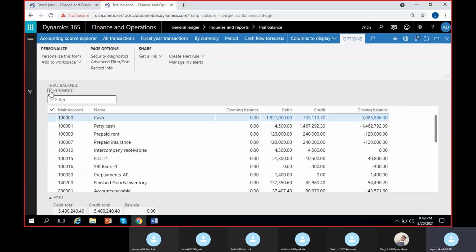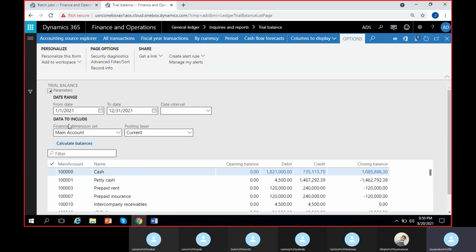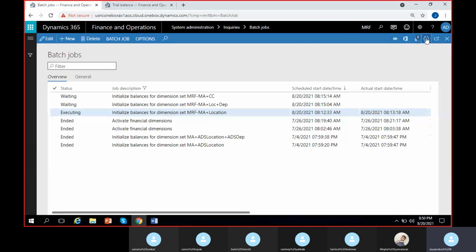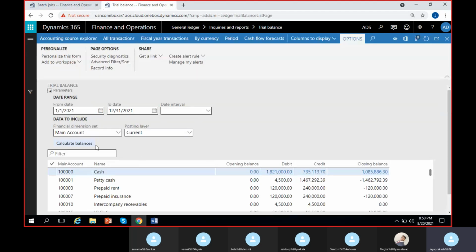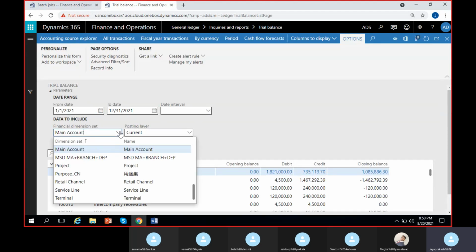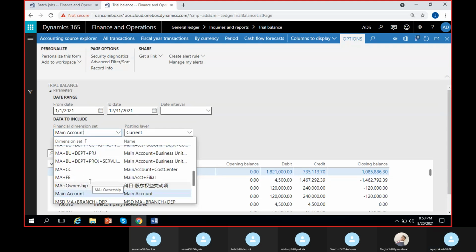So this time I'll change this financial dimension set. I don't want only single main account. I want the main account plus location combination, which I created in ADS company. For the MRF company, it is still in executing stage, so it takes a while to build the balances. That is why I'm using main account plus ADS location. So let us see where it is.